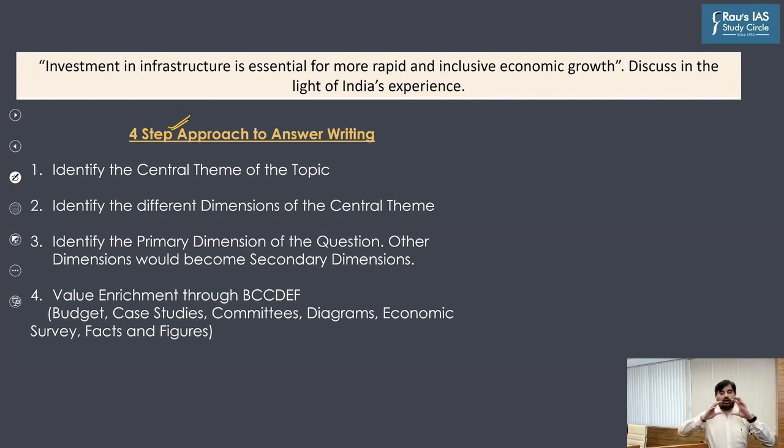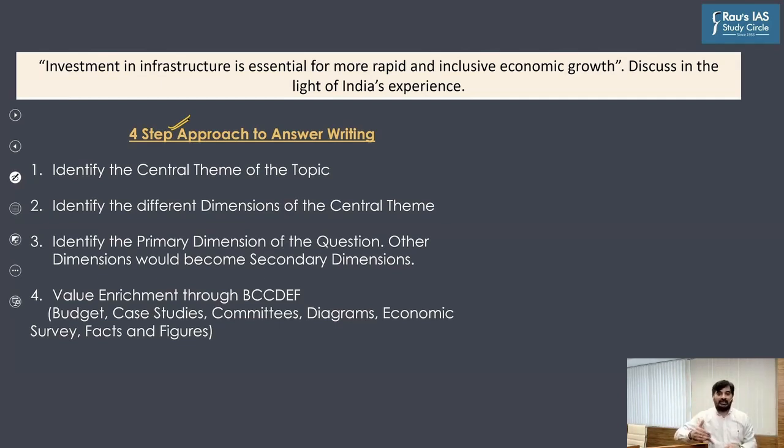Whenever you come across a question in the UPSC mains examination, the first thing is to identify the central theme. That's very important. After identifying the central theme, think of the different dimensions which you know with respect to it. That's the second part. There could be some 4 to 5 different dimensions which you know with respect to a central theme. Third, read the question once again, and out of those 4 to 5 dimensions, identify which is your primary dimension. The primary dimension will directly become the body of your answer.